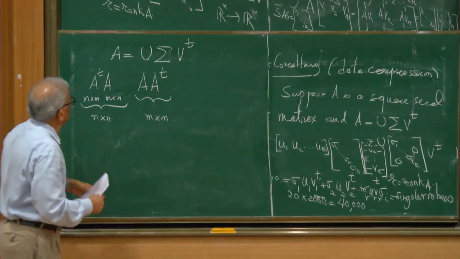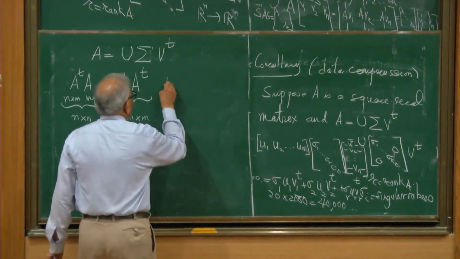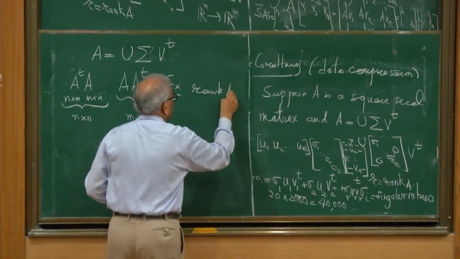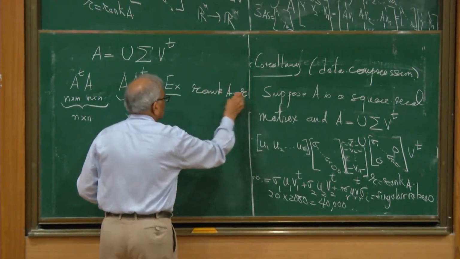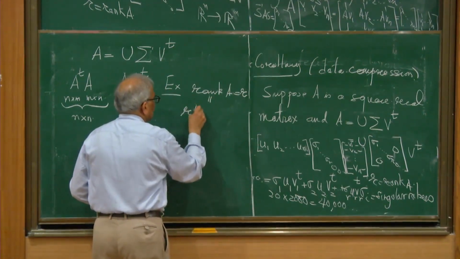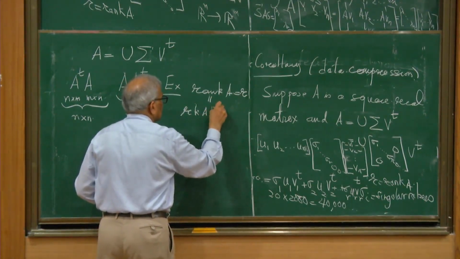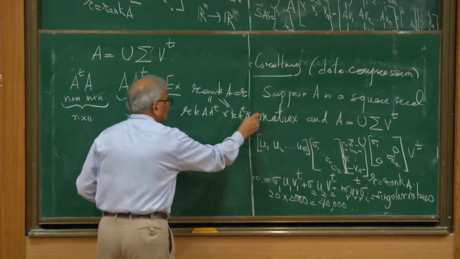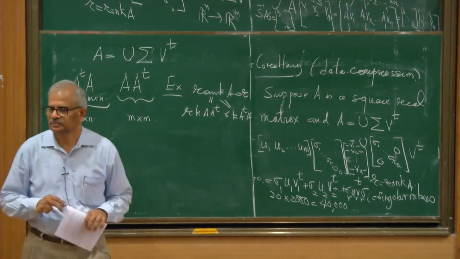Okay, so this is a small exercise for you to prove that rank of A, suppose this is R, is also equal to rank of AA transpose, and also equal to rank of A transpose A. They have the same rank.